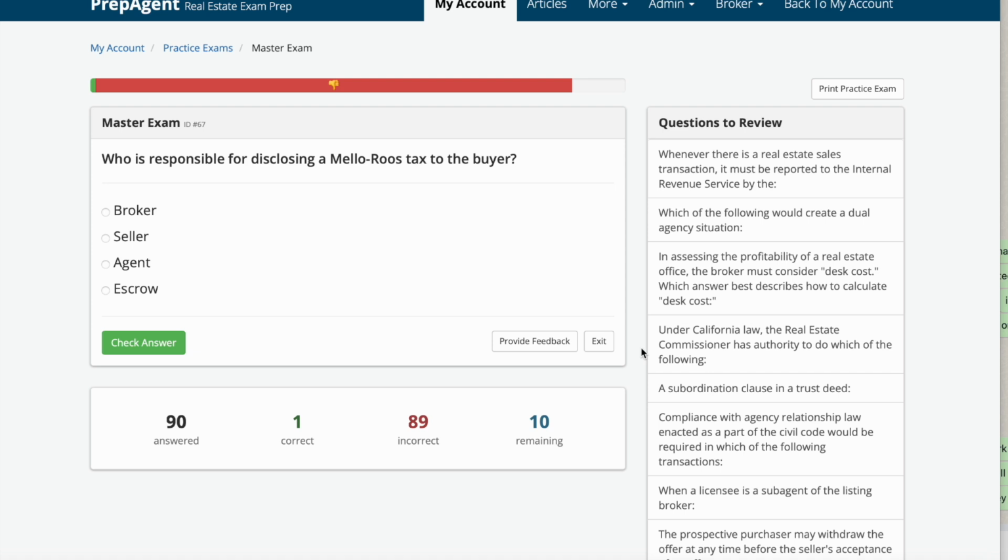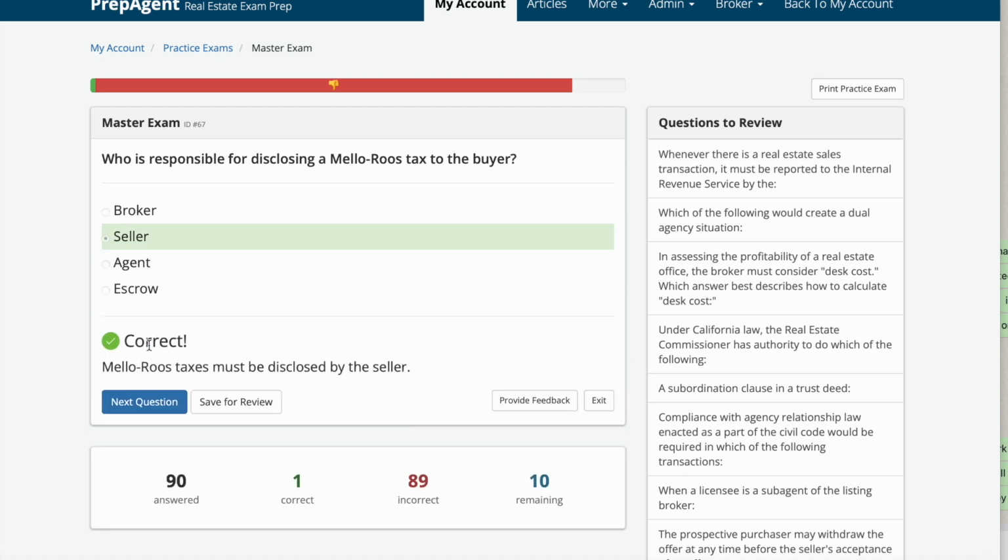estate exam. Who is responsible for disclosing a Mello-Roos tax to the buyer? A, broker, B, seller, C, agent, or D, escrow? The answer is seller. Mello-Roos taxes must be disclosed by the seller.